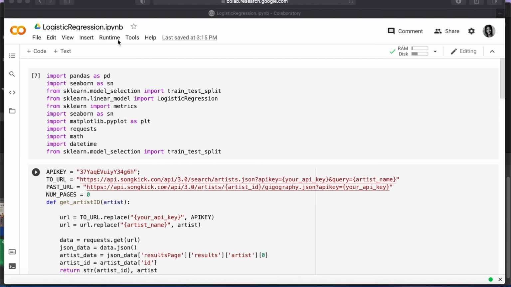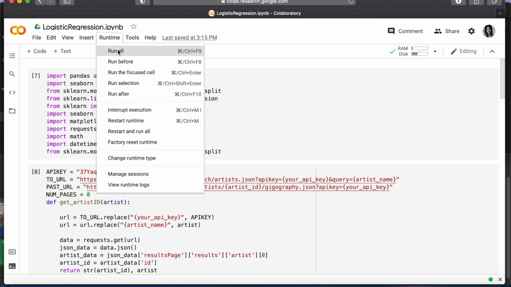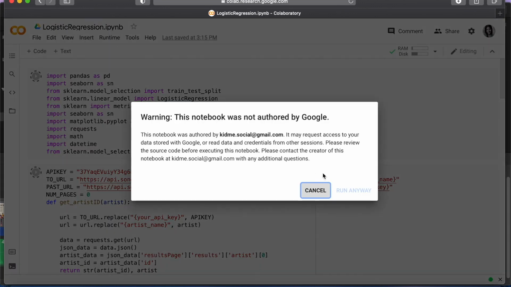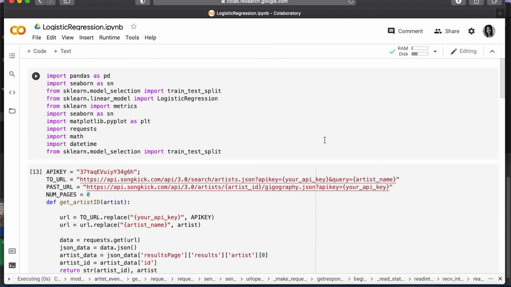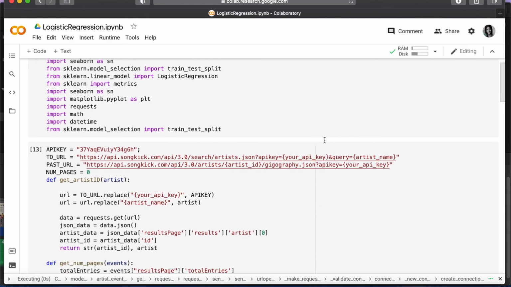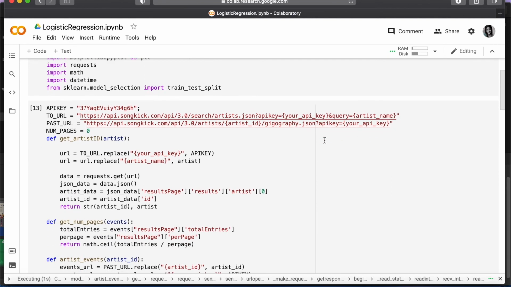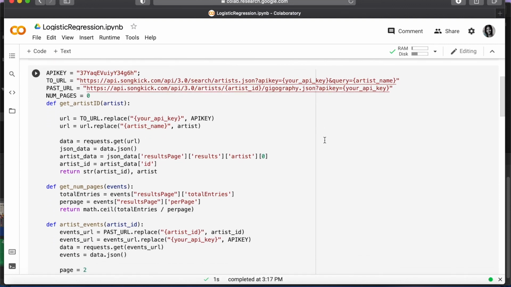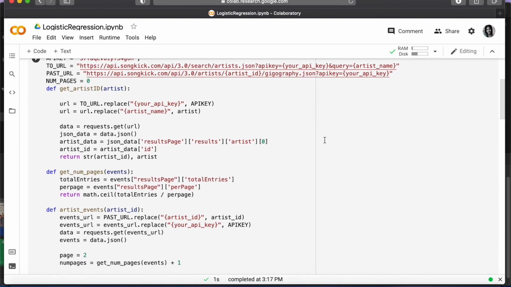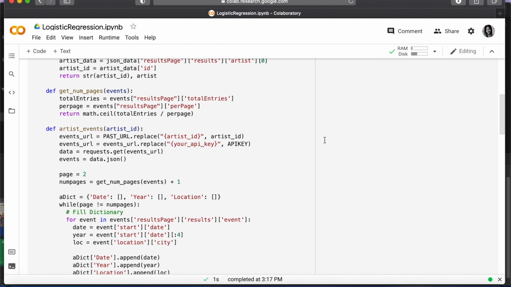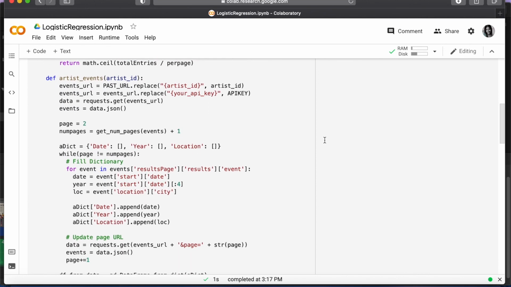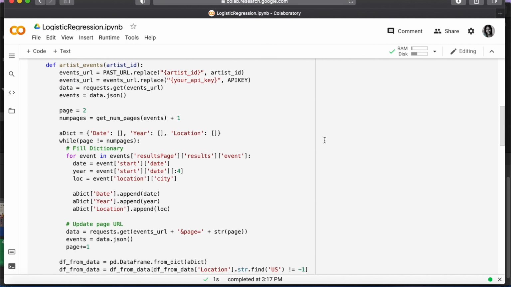as well as the user's top 10 artists. I was tasked with creating a model that used Songkick's API to build a logistic regression model, or a heat map, that showed where the artist was most likely to perform next. So for this predictive model, we used machine learning to use previously collected data to predict an upcoming event, and some of the historical data was from previous concerts and previous events.